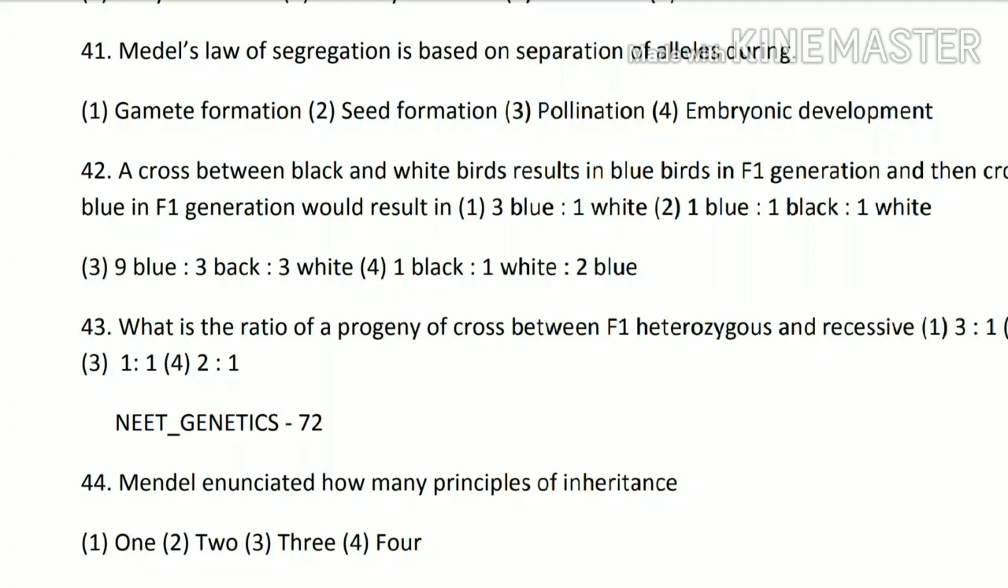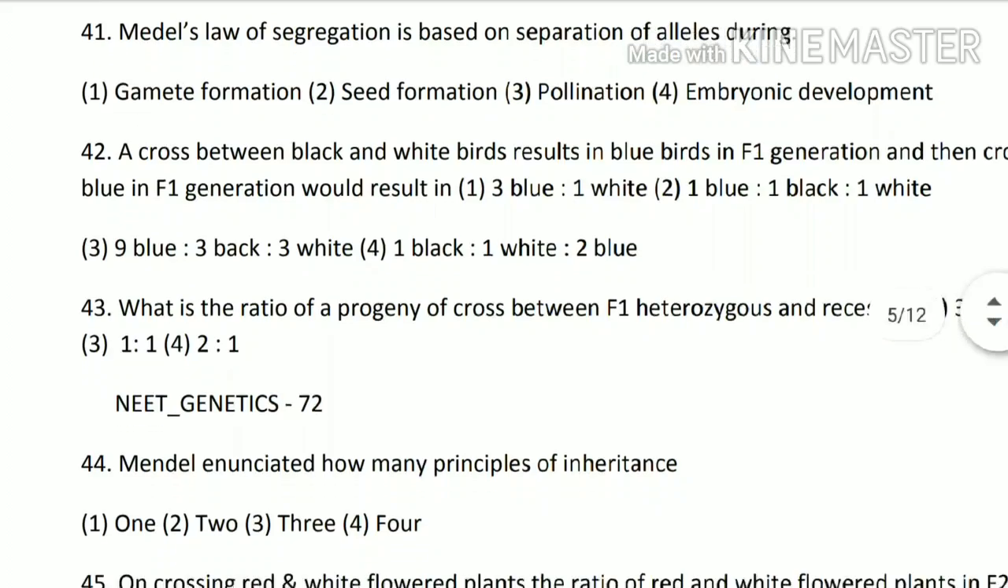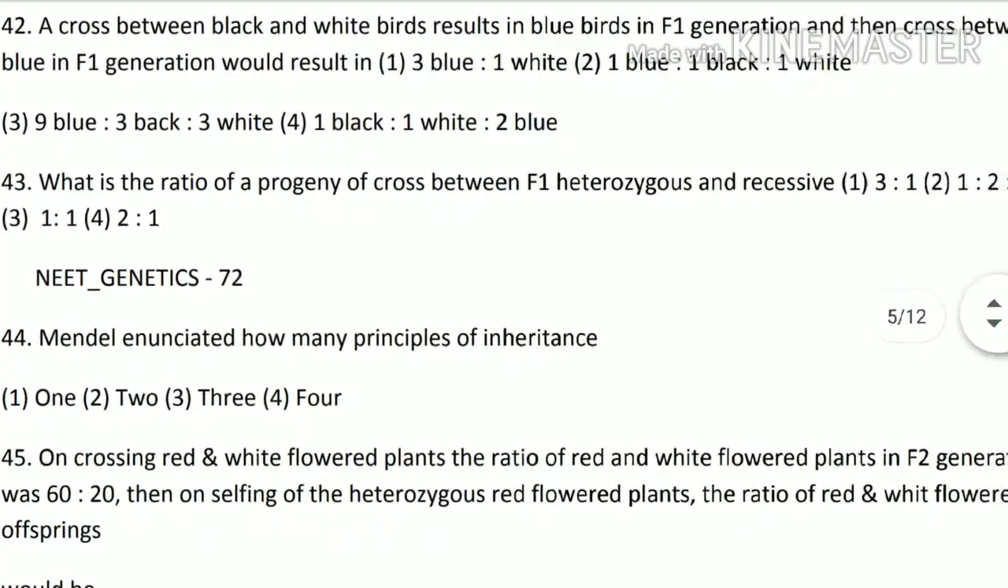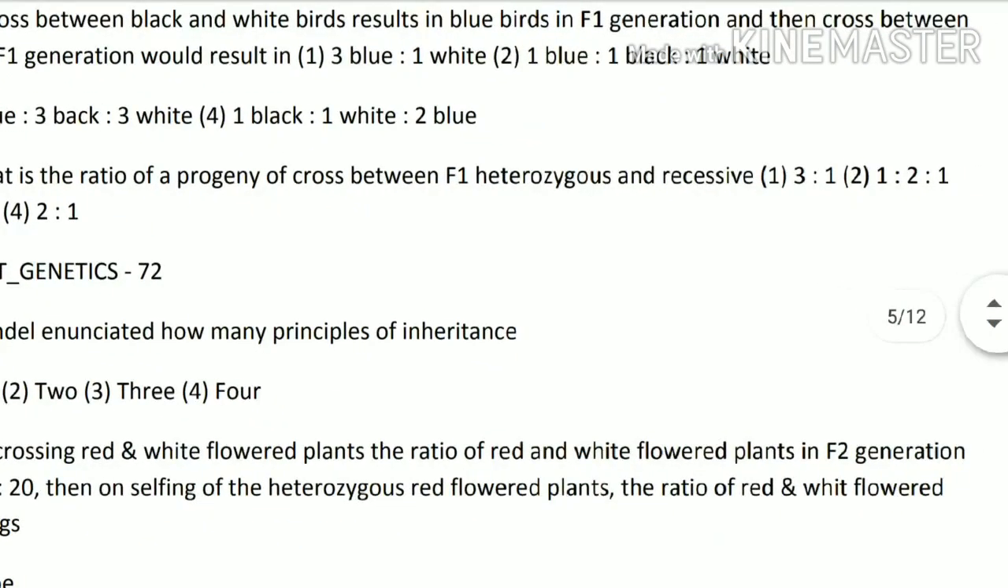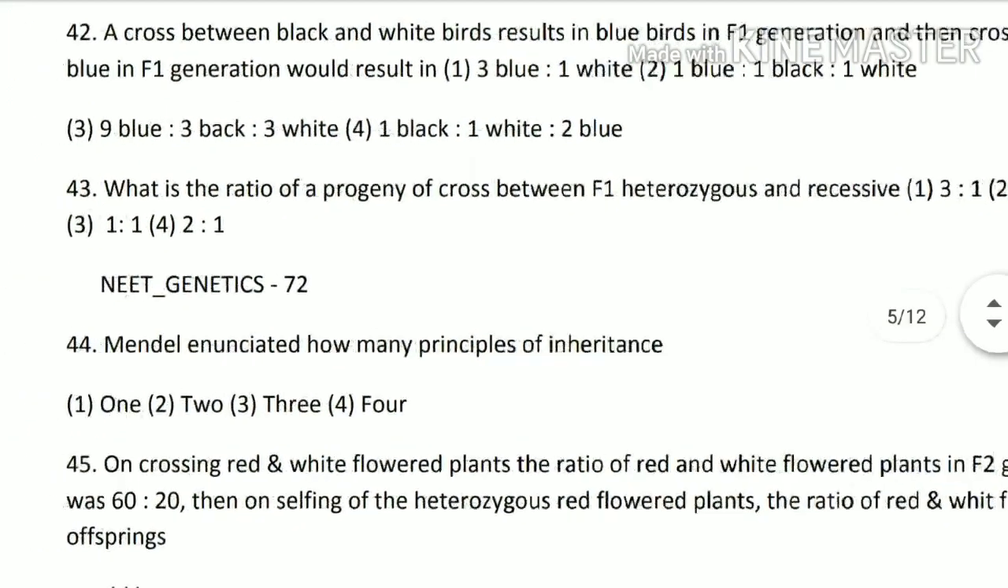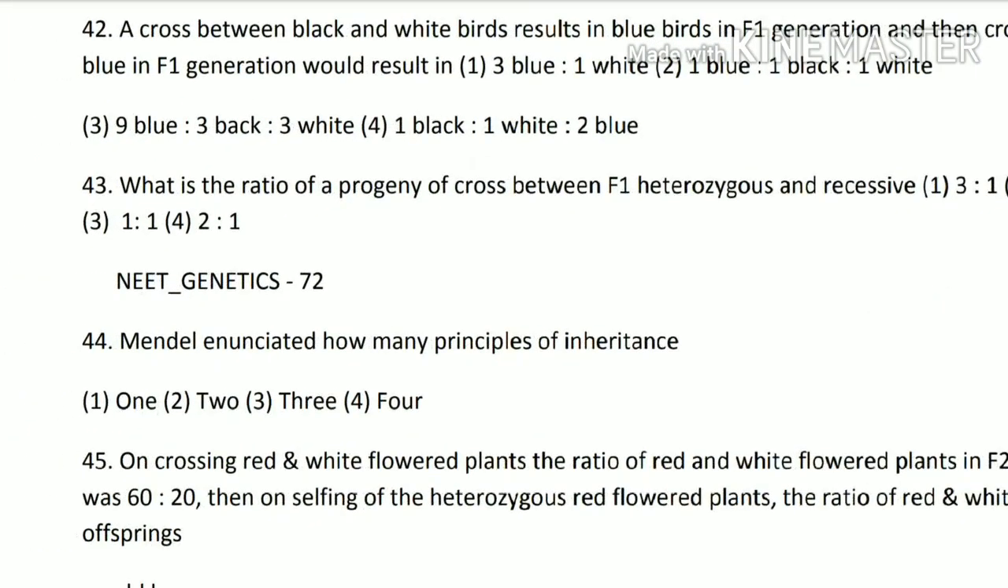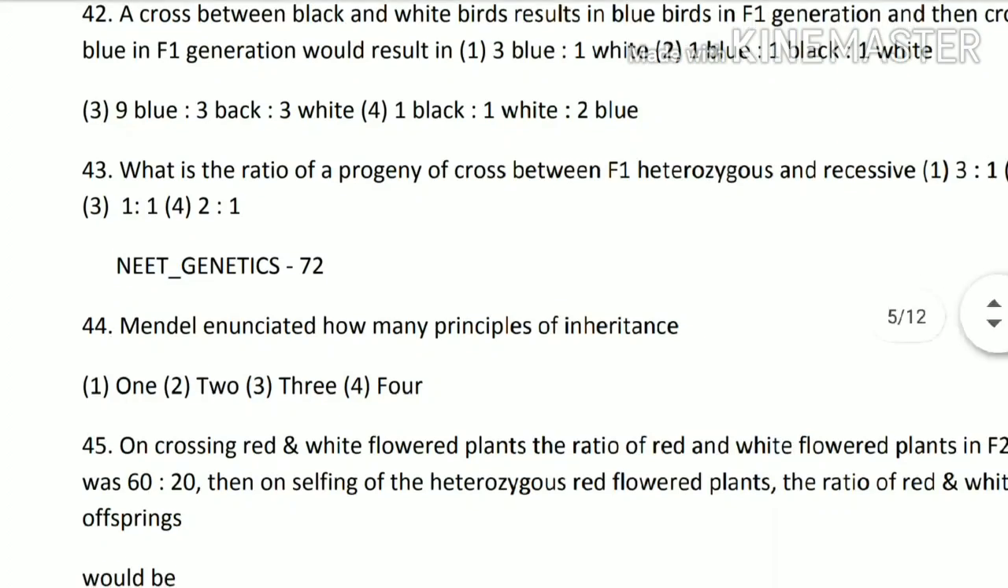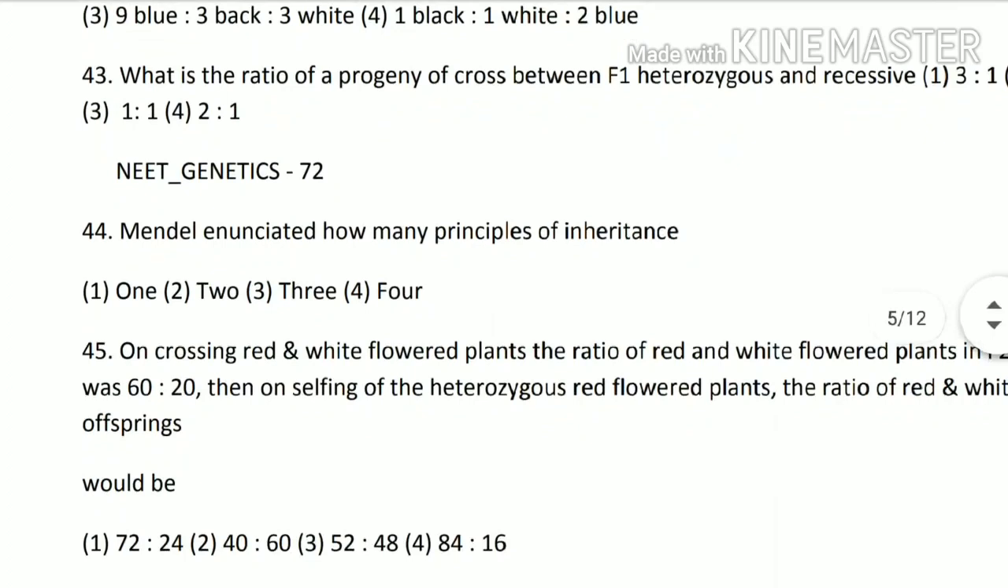Next 43rd question. What is the ratio of progeny of cross between F1 heterozygous and recessive? So option number 1 is 3 is to 1, then 1 is to 2 is to 1, 1 is to 1, and 2 is to 1. So the answer third is the correct option, that says 1 is to 1. Next 44th question. Mendel enunciated how many principles of inheritance? So Mendel ने 2 principles of inheritance दिए थे.